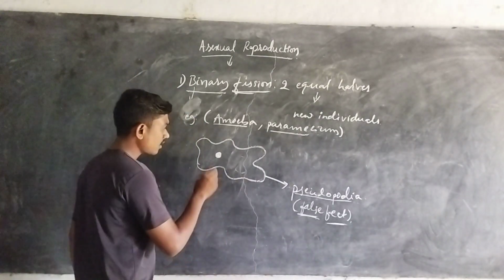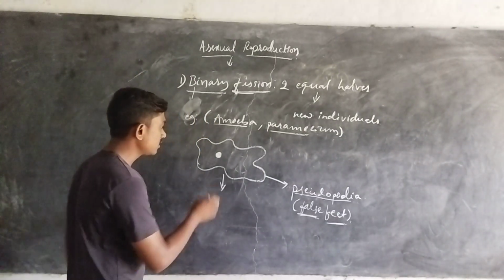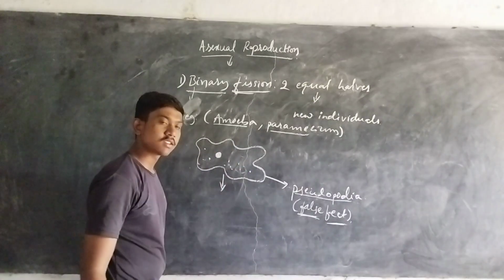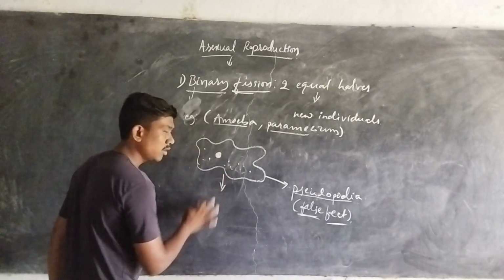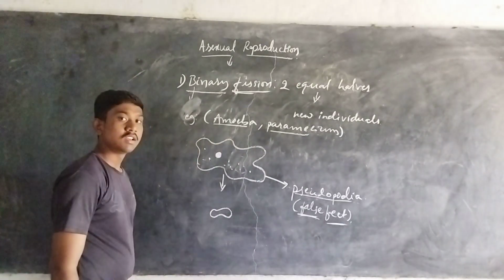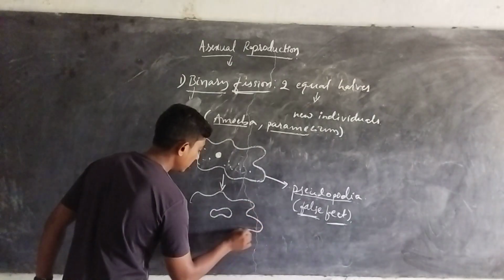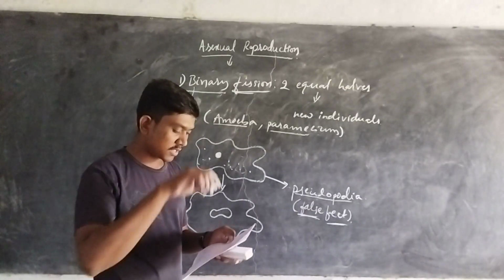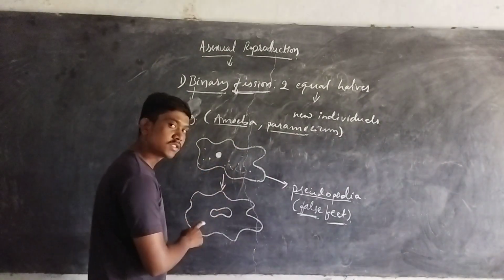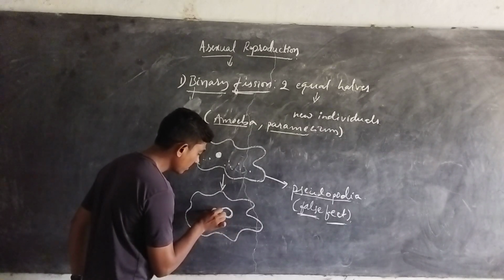So what happens? The first and most important thing in binary fission is that the amoeba's body starts to divide. The other cell organelles of the amoeba are also present. First, the nucleus starts to divide in the case of the amoeba, which is again always irregular in shape. What is happening here? Just by the formation of a constriction within the nucleus, the nucleus starts to divide.